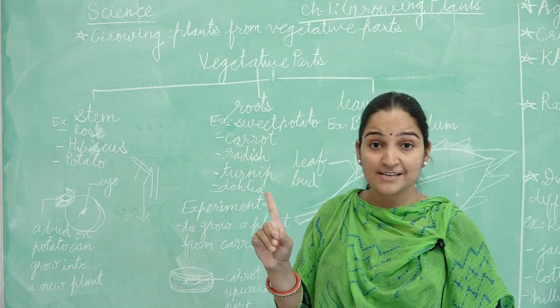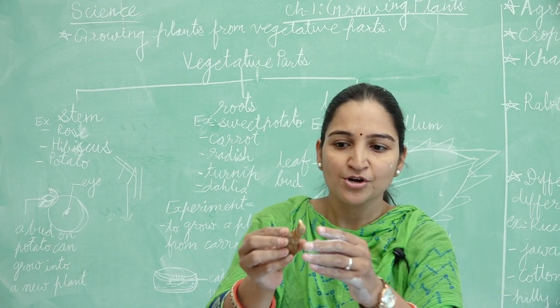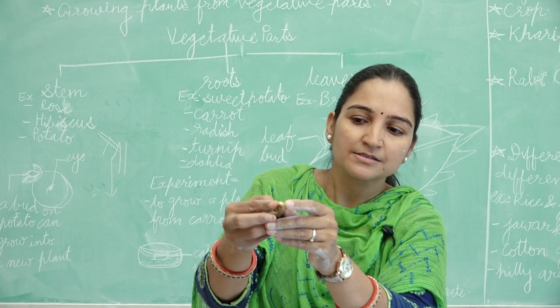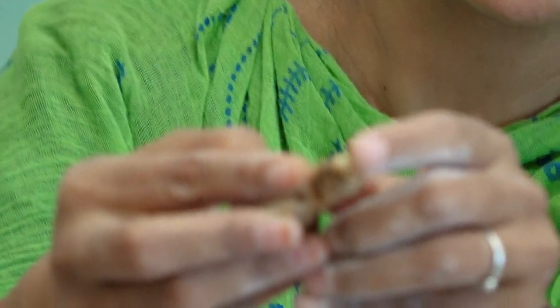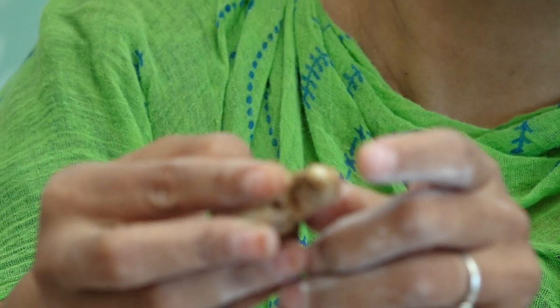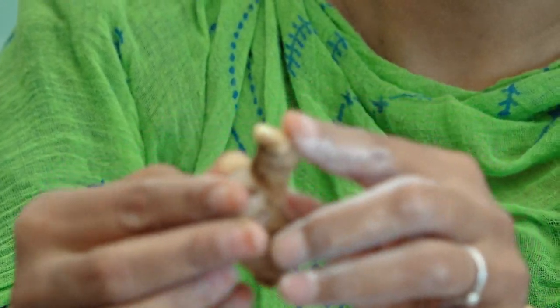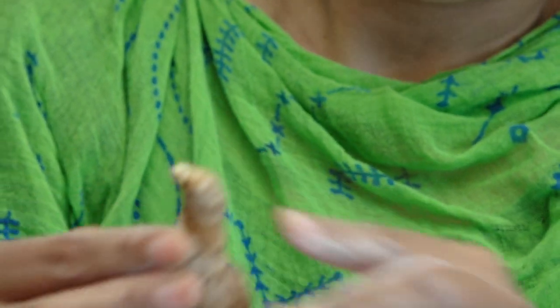One more example of the stem is the ginger. I have ginger also. You can see this ginger, new bud. This is the new bud. Have you seen this white new bud? Yes, this is the new bud. From this the new ginger plant will grow. Ginger is also grown from the stem.